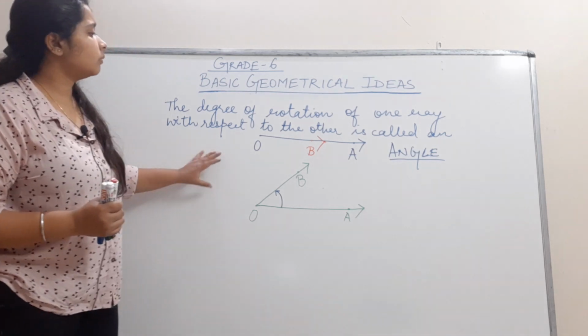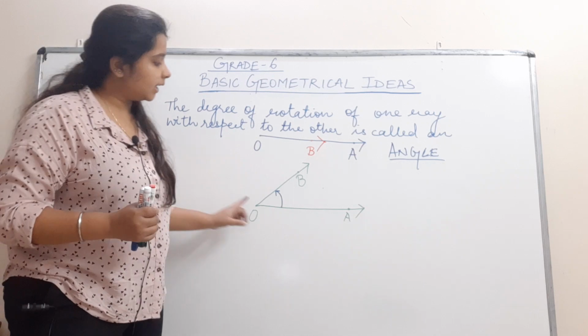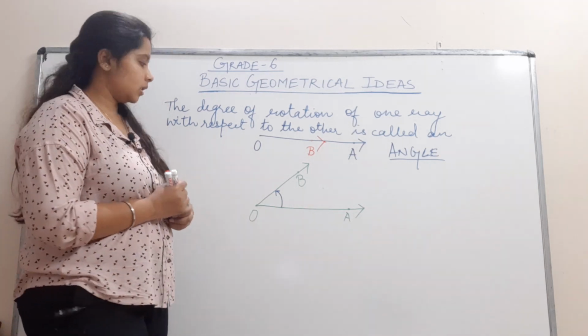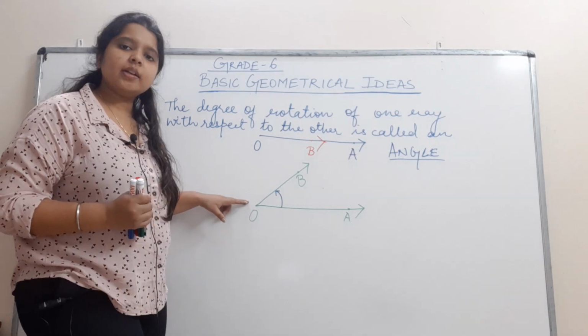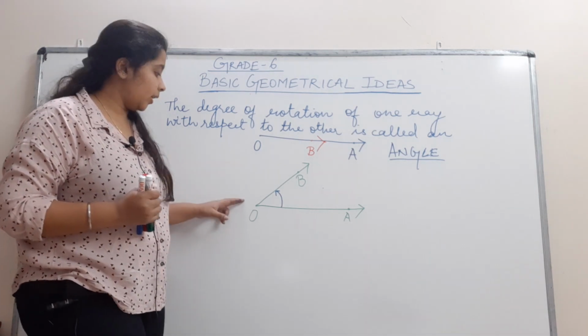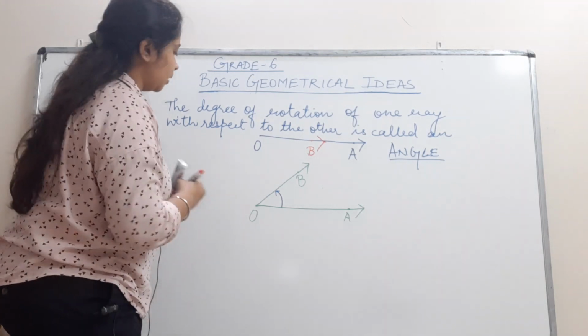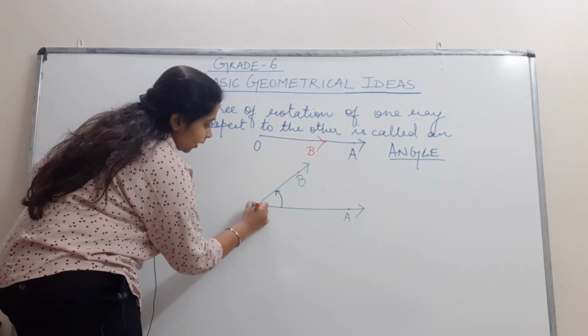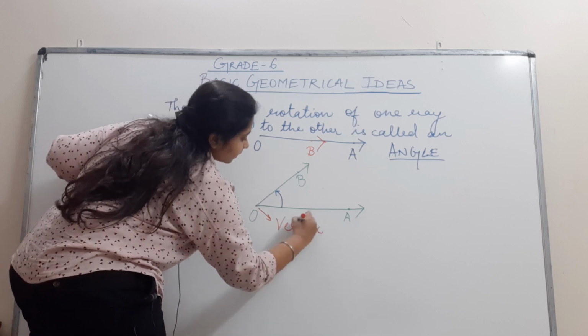So this is angle. Now students, how do we name this angle? You see, the two rays are meeting at a point, or you can say they're starting from a single point. This is O. This particular point is known as vertex.